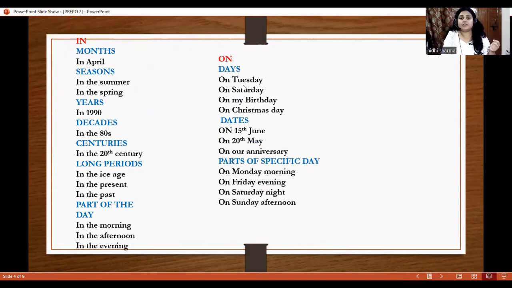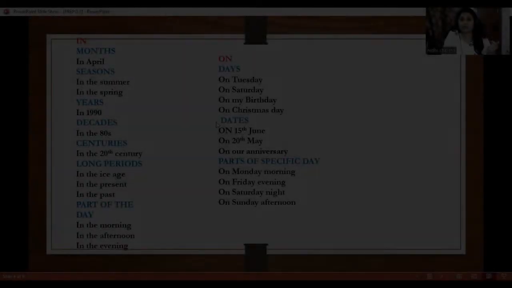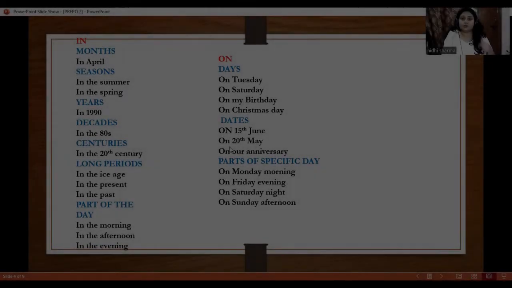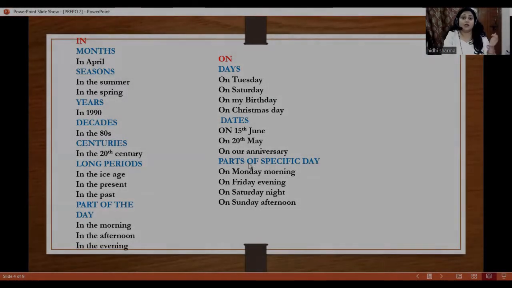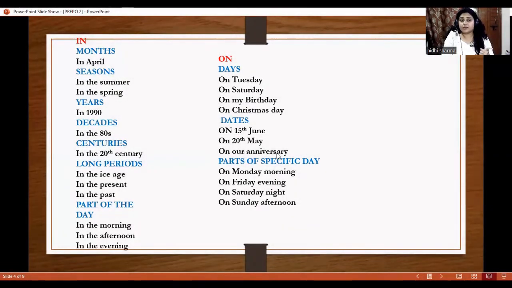Now we have to understand where we use on. We use on with days, like on Tuesday, on Saturday, on my birthday, on Christmas Day. When we are talking about a particular day or a specific day, then we use on, right? And we use on with dates as well, like on 15th June, on 20th June, on our anniversary day.